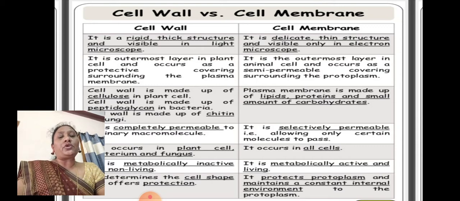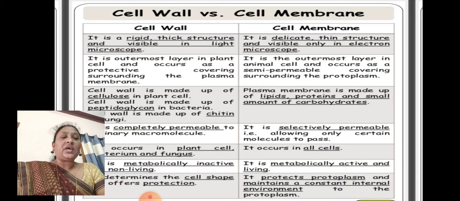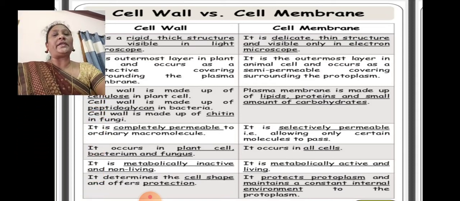The cell wall is made up of cellulose in a plant cell, peptidoglycan in bacteria, and chitin in a fungus. The plasma membrane is made up of lipids, proteins, and a small amount of carbohydrates.